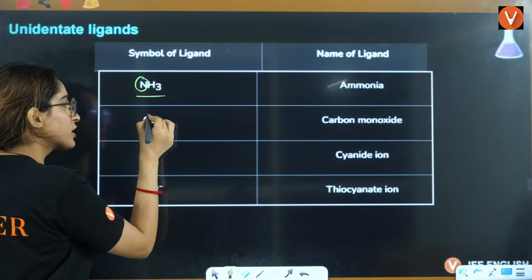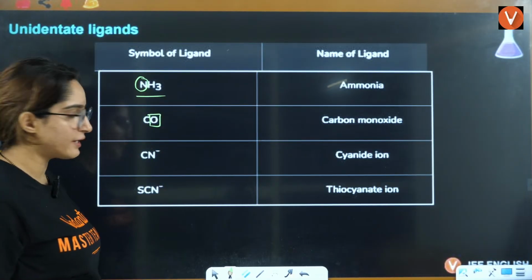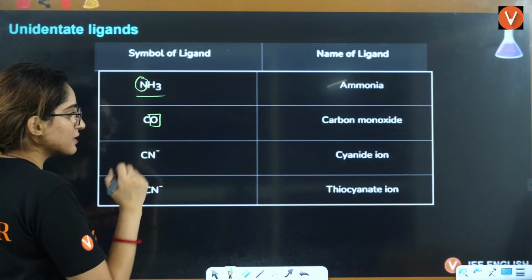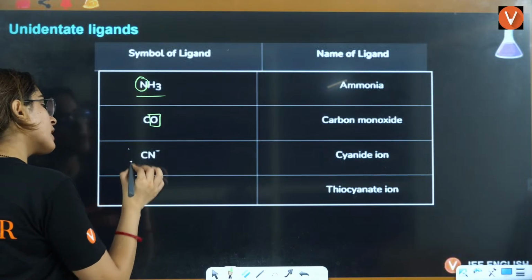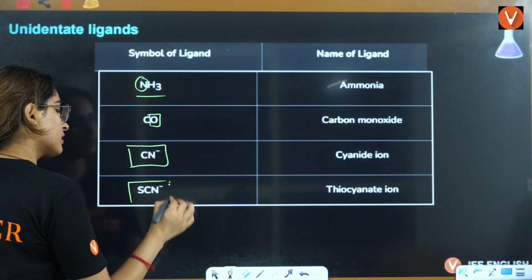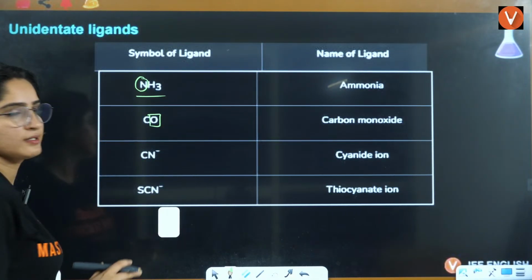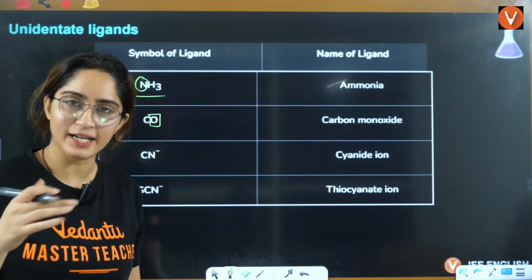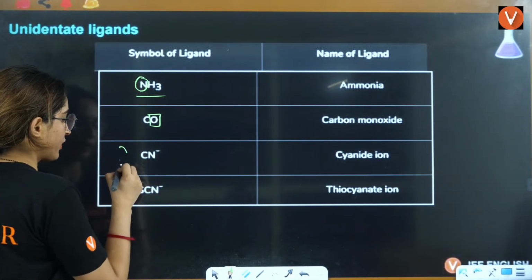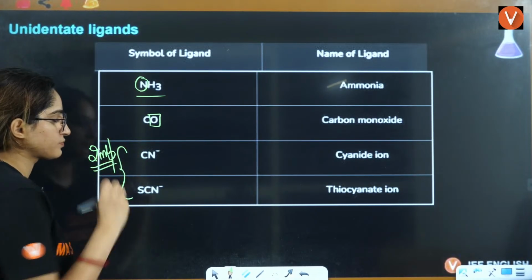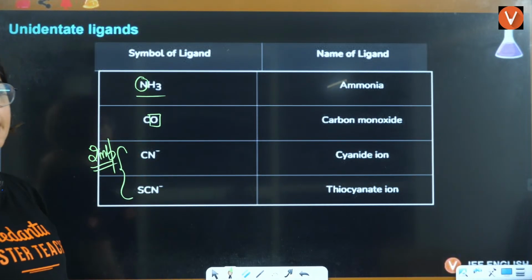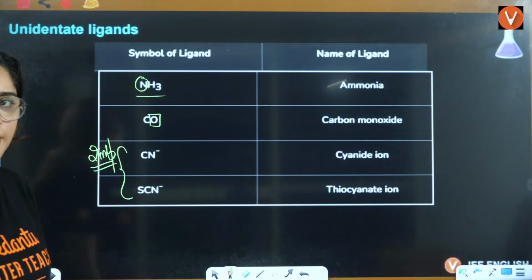Carbon and oxygen: here, oxygen will be the donating site. Here, carbon and nitrogen. This is very important. These two are important. You can mark here important. I'll tell you why at the end of the class. Which is the donating site here? That I'll tell you after some time.